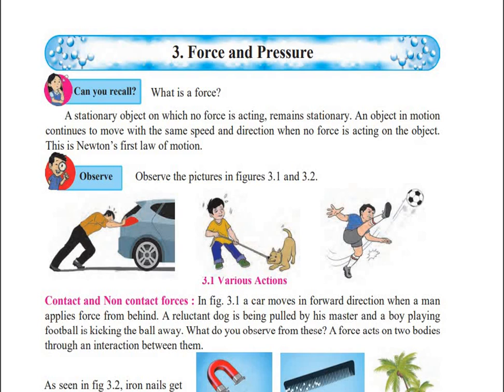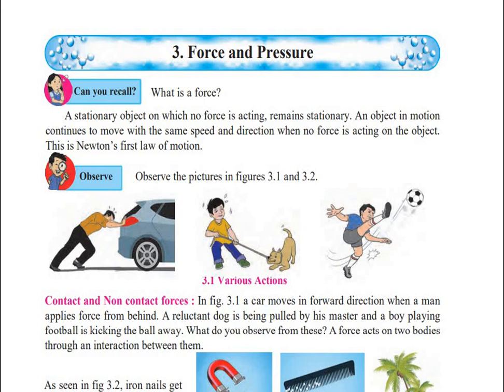So a stationary object on which no force is acting remains stationary only. An object in motion continues to move with the same speed and direction when no force is acting on the object.